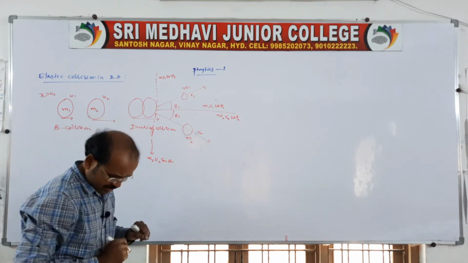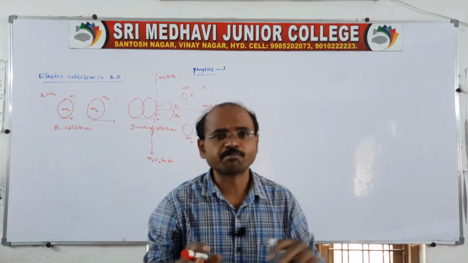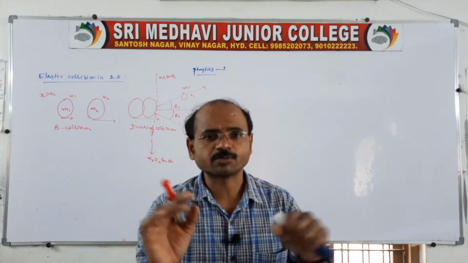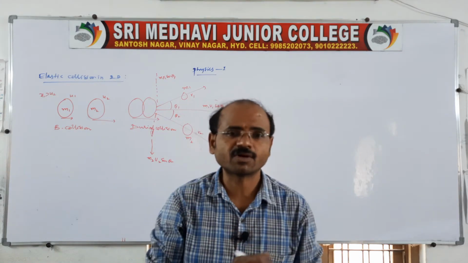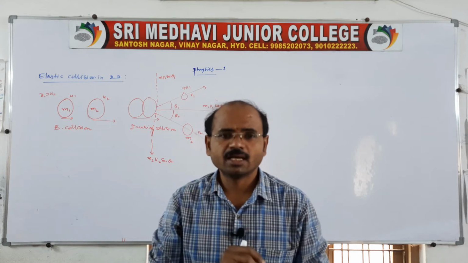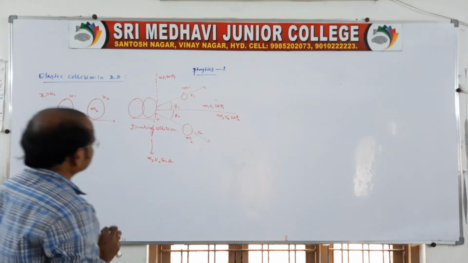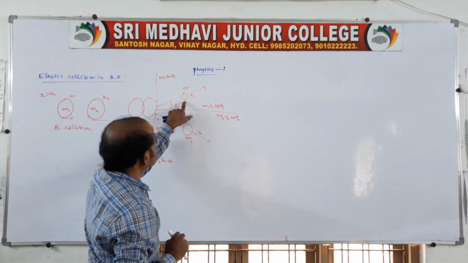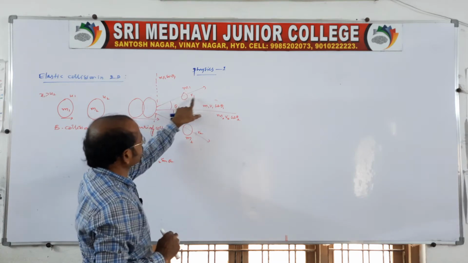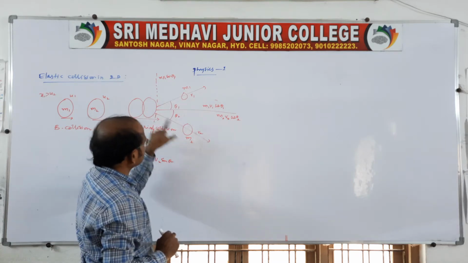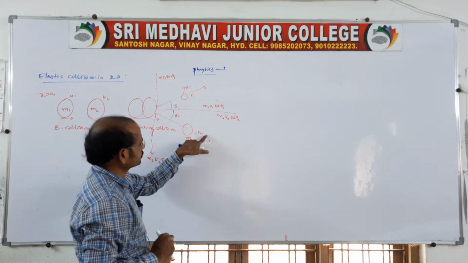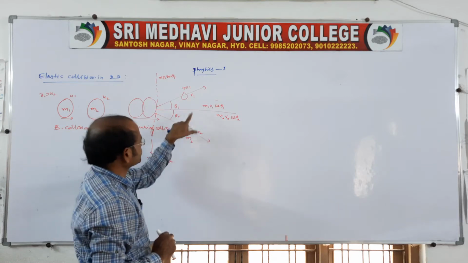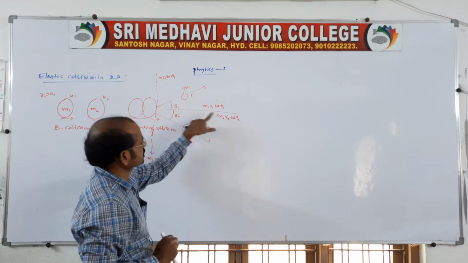Before and after the collision, the two bodies are in the same plane, so we can call it a two-dimensional elastic collision. After the collision, body m1 moves with speed v1 and body m2 moves with speed v2, making angles theta 1 and theta 2 along the straight line.